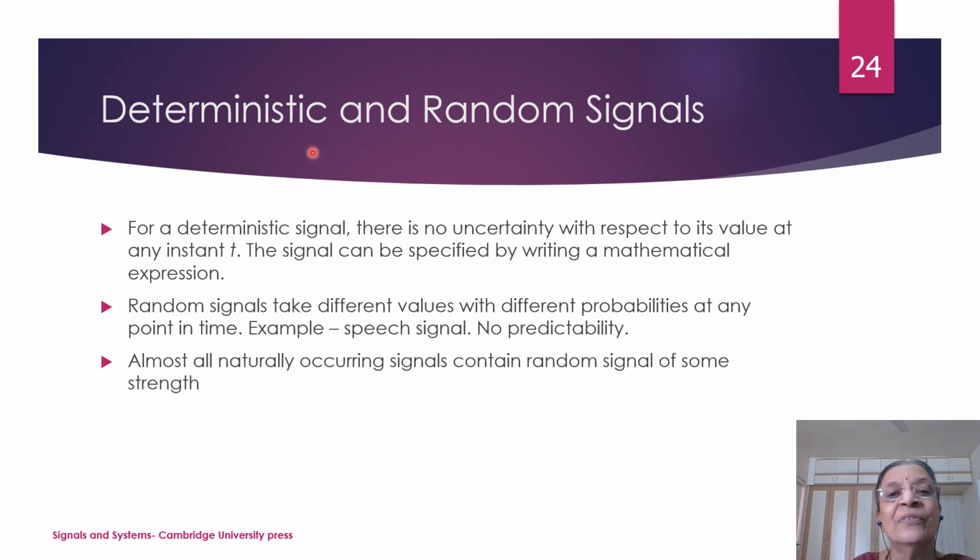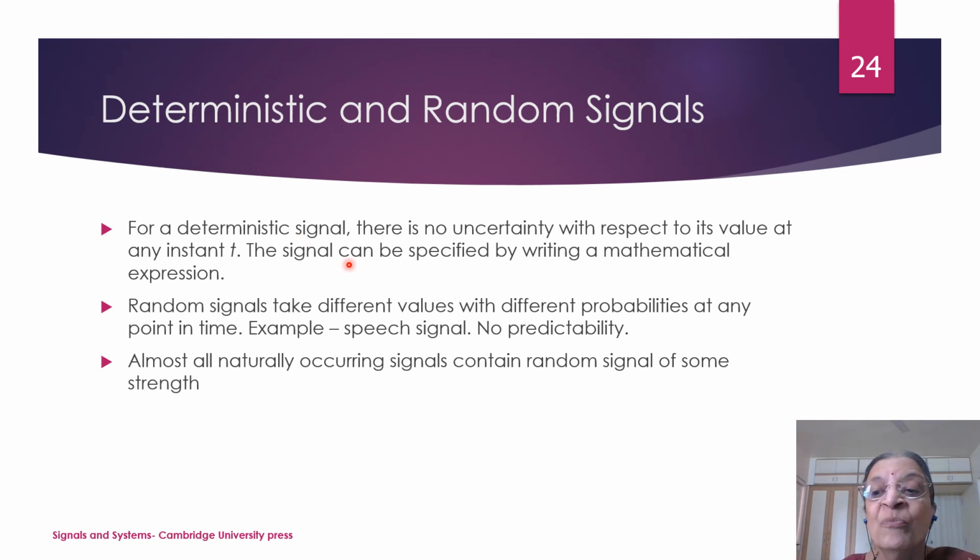You can also classify the signals as deterministic or random. Now what is the meaning of deterministic? We have to consider what is the meaning of determine. If you can determine the sample at any time t, then it is called a deterministic signal.